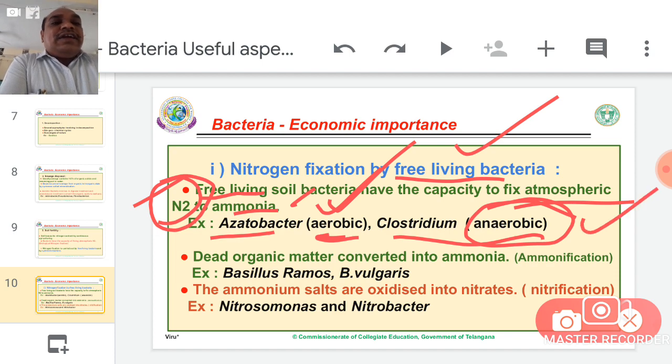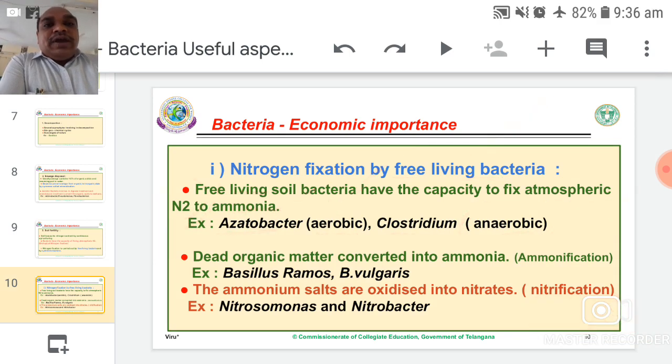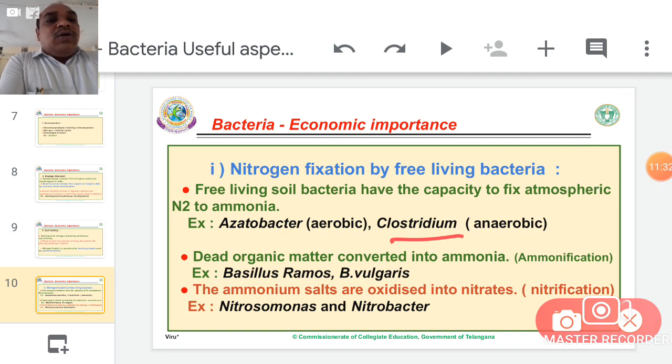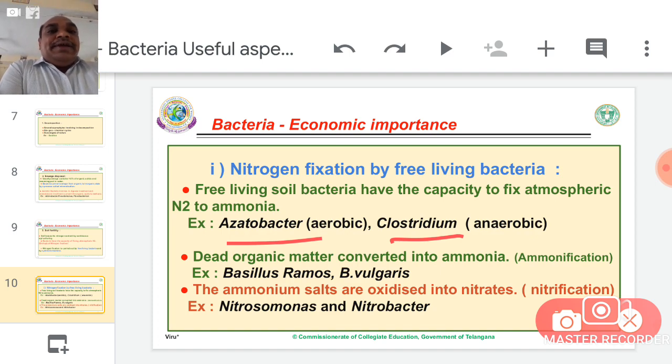Without oxygen, it can survive. If you provide oxygen to Clostridium, it will die. Therefore, Clostridium is an anaerobic free living nitrogen fixer, and Azotobacter is an aerobic nitrogen fixer.